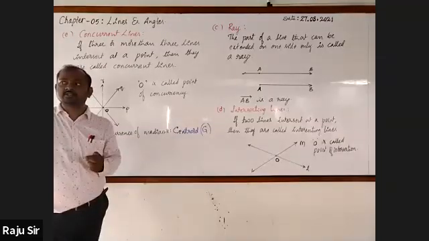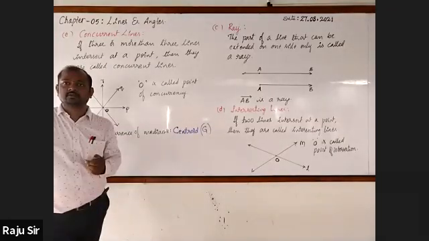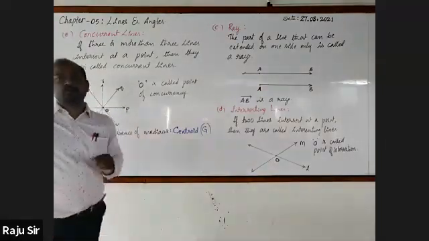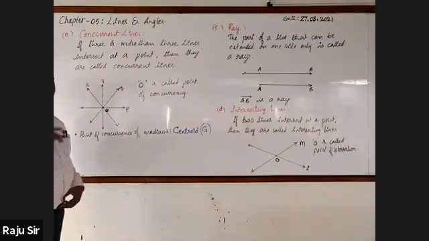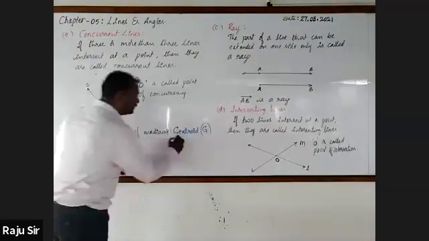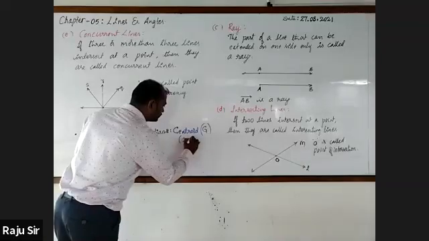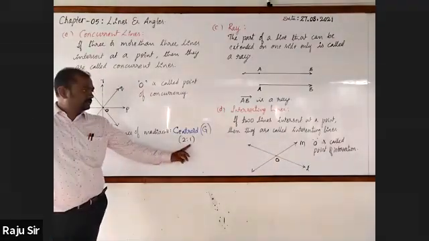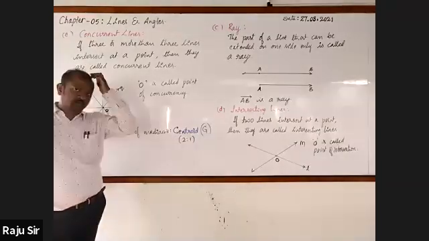Do you know what is that ratio? 2:1. It always divides in 2:1. These 2 and 1 are the terms of the ratio.